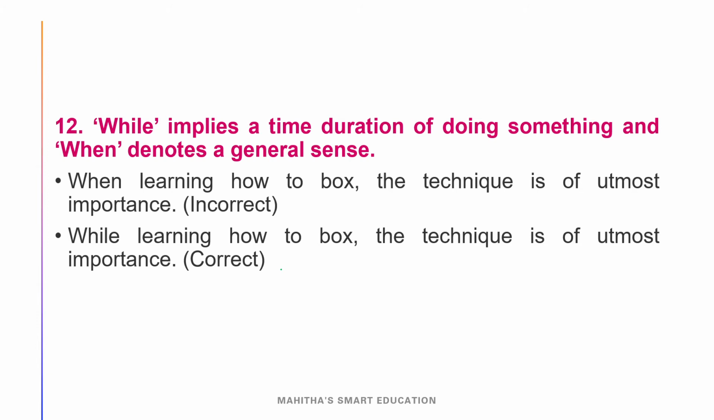And our 12th rule is while implies a time duration and when denotes a general sense. It is about a particular time, like that. Okay. For example, remember, while for duration and when for a particular time or a general sense, like that. Okay. When learning how to box, the technique is of utmost importance. Here learning means a duration, so while is more appropriate to use here.